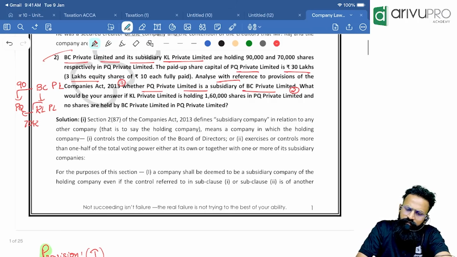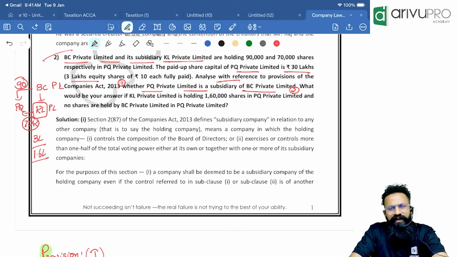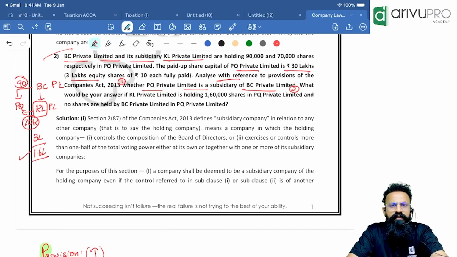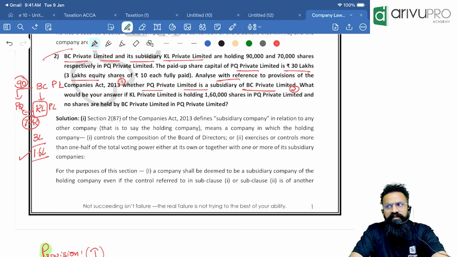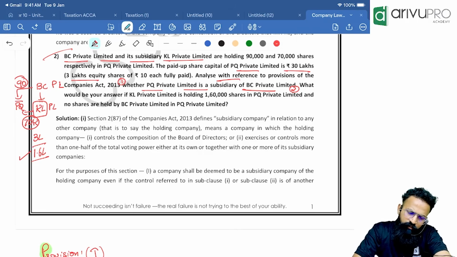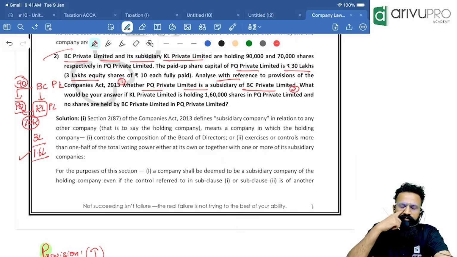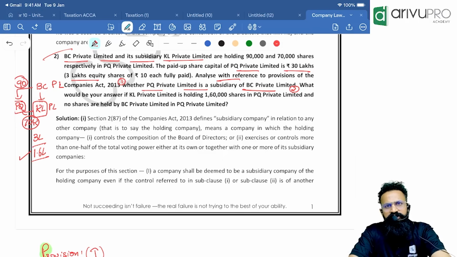See, the total paid up capital of PQ, they have given us 3 lakh shares. How much do BC and KL together hold? They are holding 90 plus 70, and that is equal to 1.6 lakh. Half is 1.5. They are holding 1.6. Definitely they are holding more than 1/2, and because of this, in the first case, we can say that yes, PQ Private Limited is a subsidiary company of BC Private Limited. That's my conclusion number 1.